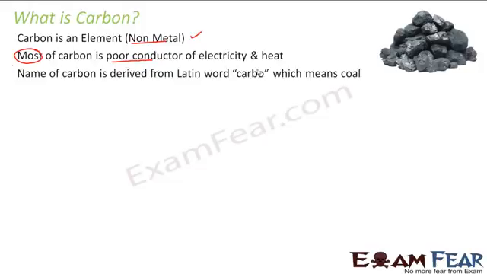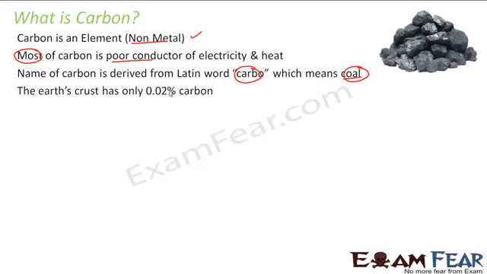The name carbon is derived from the Latin word carbo, and carbo means coal, because if you think of carbon, the first thing that comes to your mind is coal, right? That was the first discovered form of carbon, and this word carbon came from coal.